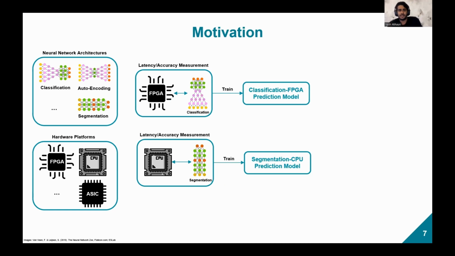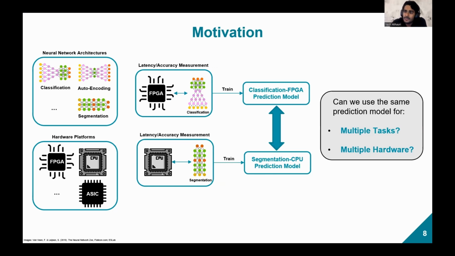Let's look at a more concrete example. Let's say that I train a latency prediction model for the task of classification on the FPGA, and I train another latency prediction model for the task of segmentation on a CPU. Then the question becomes: can we use the same prediction model for multiple tasks or multiple hardware?